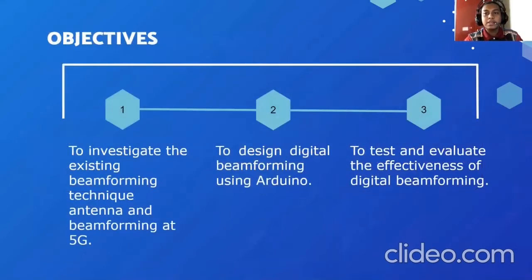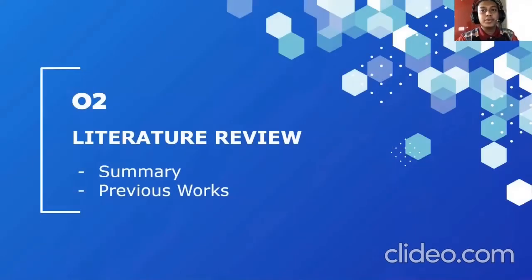There are mainly three objectives, which are one, to investigate the existing beamforming technique, antenna and beamforming at 5G, two, to design digital beamforming using Arduino, and three, to test and evaluate the effectiveness of digital beamforming. Next, we are going to look at the literature review, which includes summary and previous work.